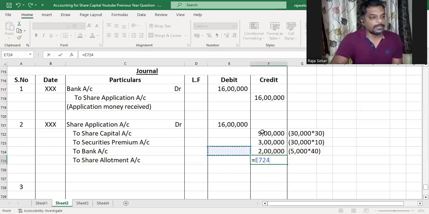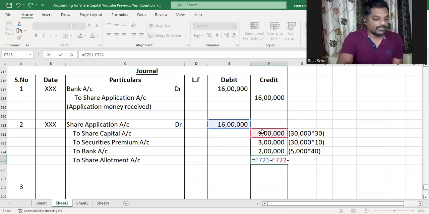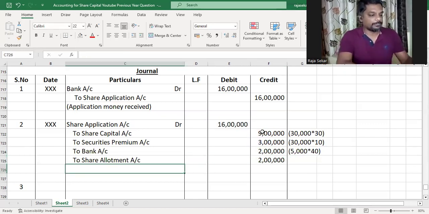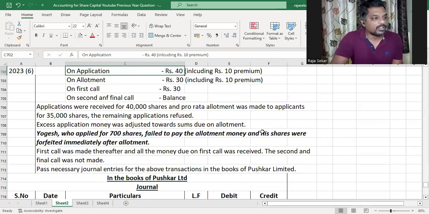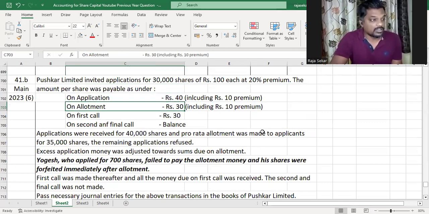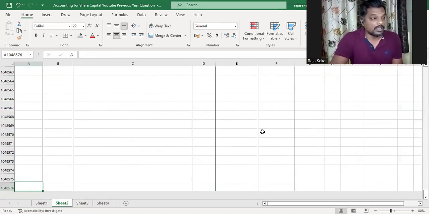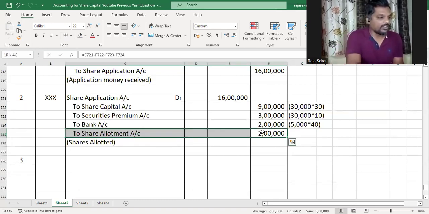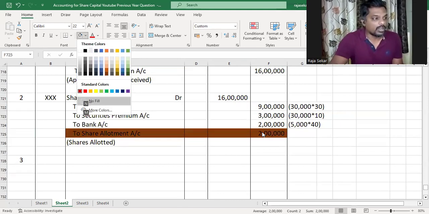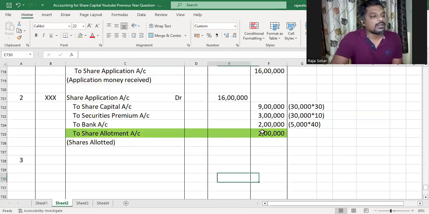Let's see how much is remaining. We had 16 lakhs in all. We transferred 9 lakh to share capital, 3 lakh to securities premium, and we have only 2 lakh left. If you look at the question, you can clearly see that allotment money is 30 rupees per share. 30 rupees per share into 30,000 is 9 lakh rupees. So we don't have enough to cover the allotment money with the excess application money that is available for us. And therefore, we'll just transfer it to share allotment account and we'll not refund any because we don't have anything over and above what is required on allotment.